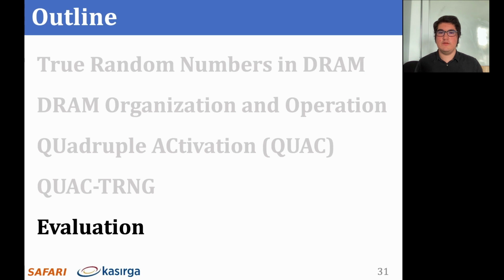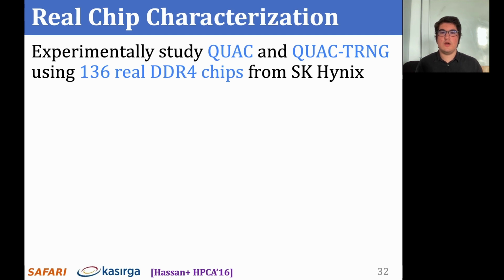Now I will present our evaluation of QUAC-TRNG's randomness characteristics, its quality, and its throughput. We conduct a characterization study on 136 real DDR4 chips from ISCA'21. Our goal is to understand the randomness characteristics of the results of QUAC operations and to evaluate QUAC-TRNG.